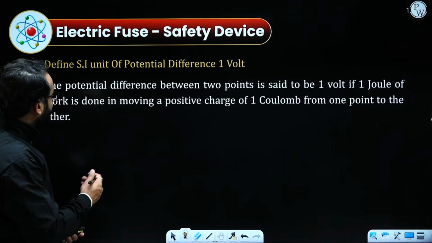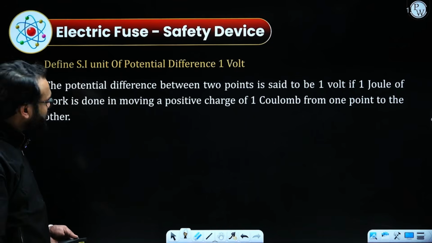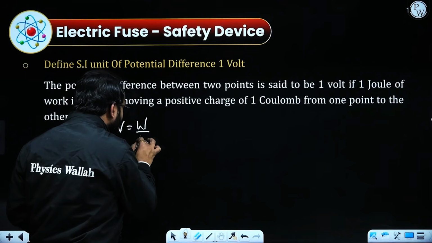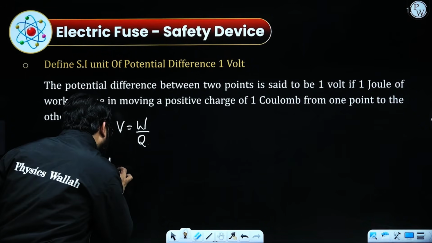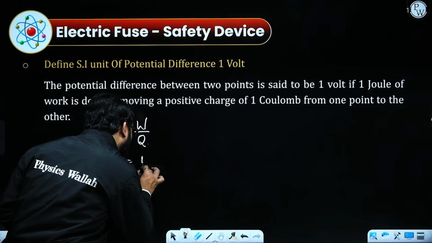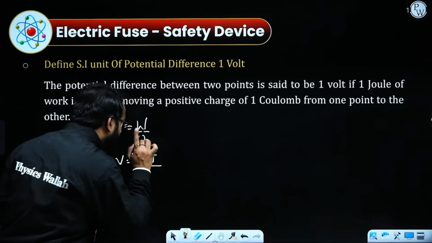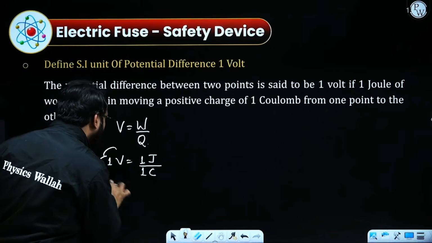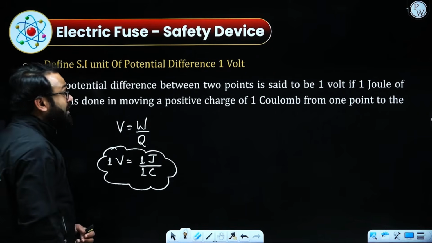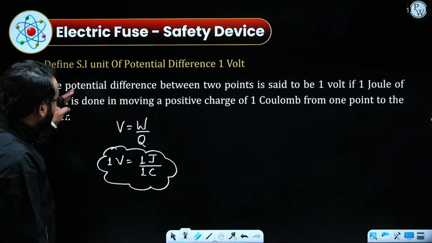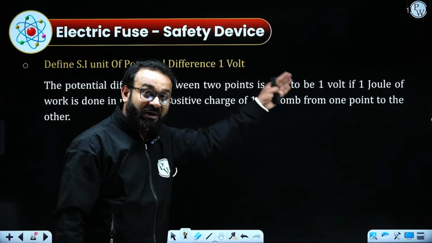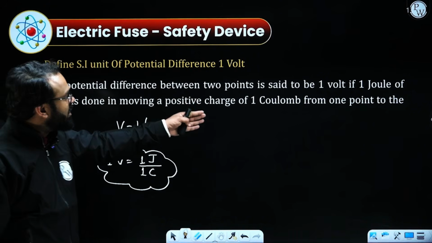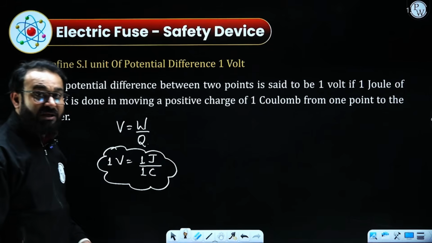Similarly, they ask about the SI unit of potential difference, which is 1 volt. I will write the formula, that is W/Q. To get 1 volt, 1 joule of work must be done on 1 coulomb of charge to move it from one place to another. So the potential difference between 2 points is said to be 1 volt if 1 joule of work is done in moving a positive charge of 1 coulomb from one point to another.